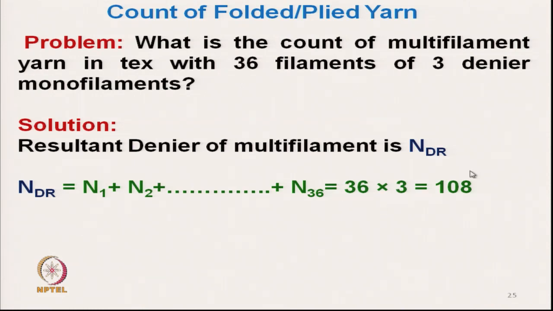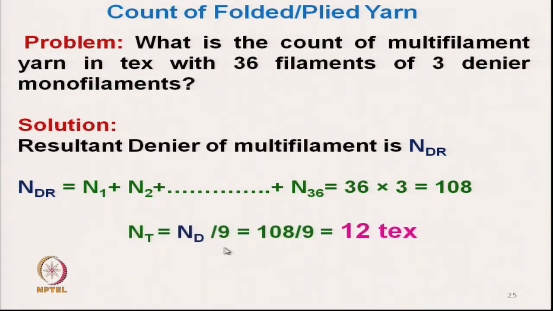So it is multiplied by 36, which means 108 denier is the denier of the multifilament, and we can simply convert this denier to tex by dividing by 9. So it comes out to be 12 tex. So this yarn is converted to 12 tex. Although these are very simple, the applications are wide.